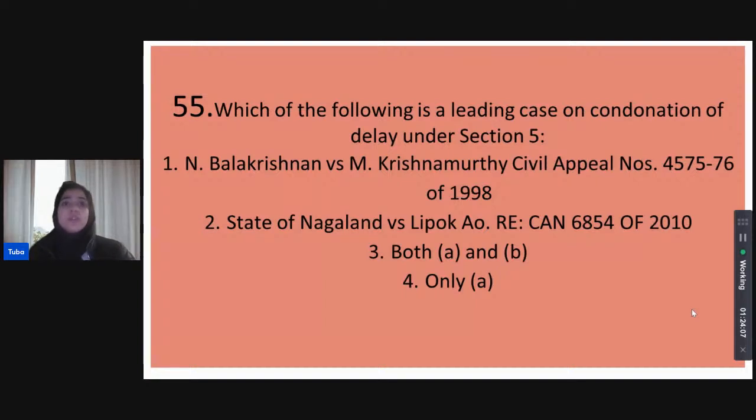Which of the following is a leading case on condonation of delay under Section 5 of the Limitation Act? Is it the case of N. Balakrishnan versus Krishnamurthy, 1998? Is it the case of State of Nagaland versus Lipok? Is it both these cases, or is it only case number one, that is N. Balakrishnan versus Krishnamurthy, civil appeal, 1998? A leading case on condonation of delay, guys.